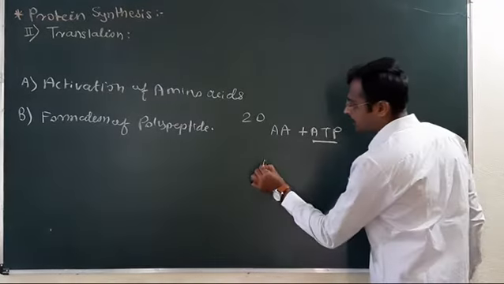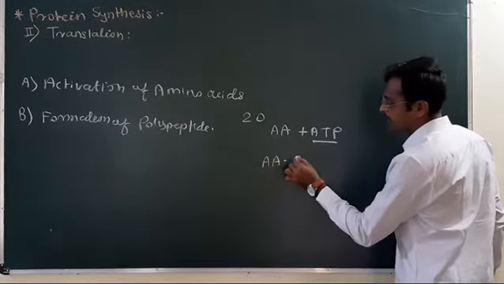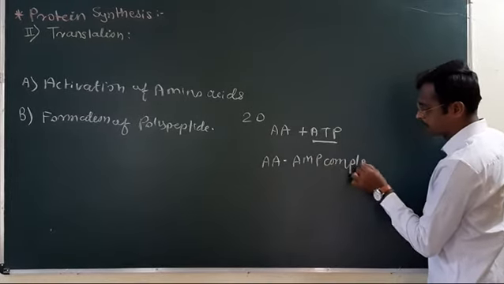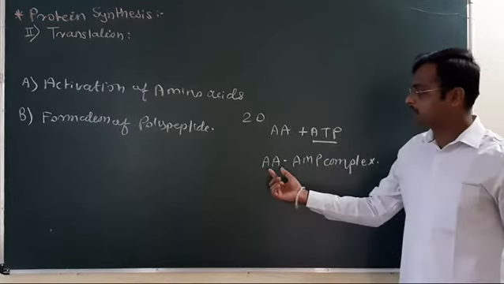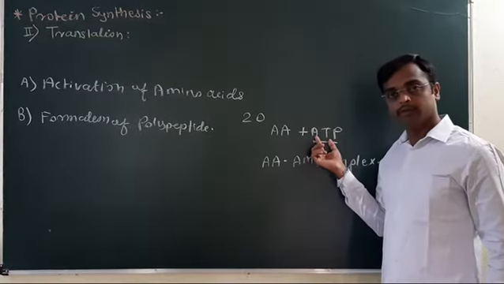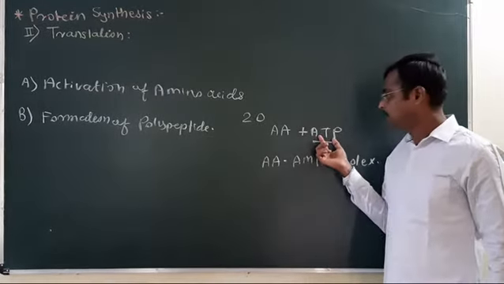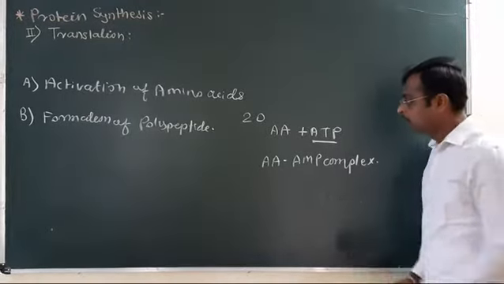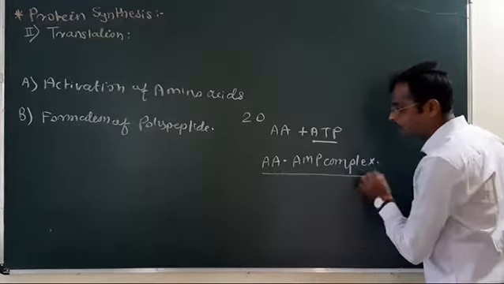Here an amino acid AMP complex is formed. The amino acid is activated with the help of ATP molecules. ATP gives its phosphate to the amino acid, and the amino acid AMP complex is formed. Now, this activated amino acid gets bound to the tRNA.